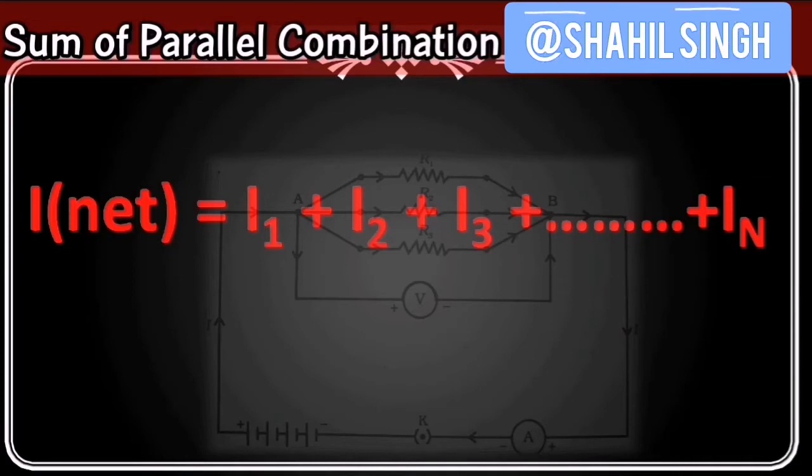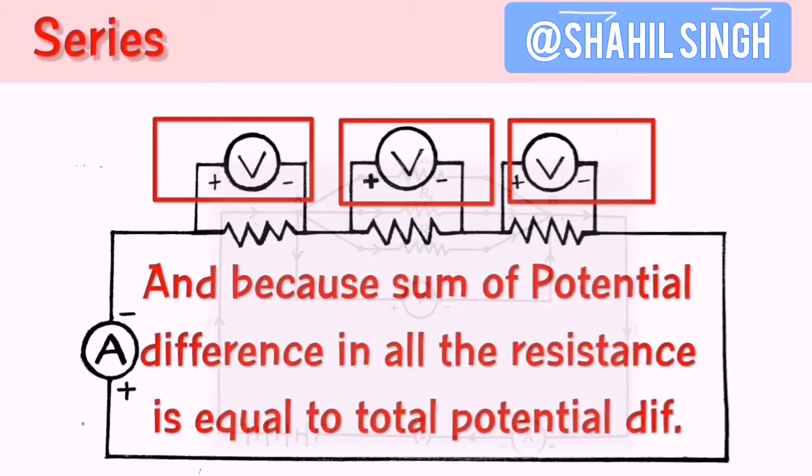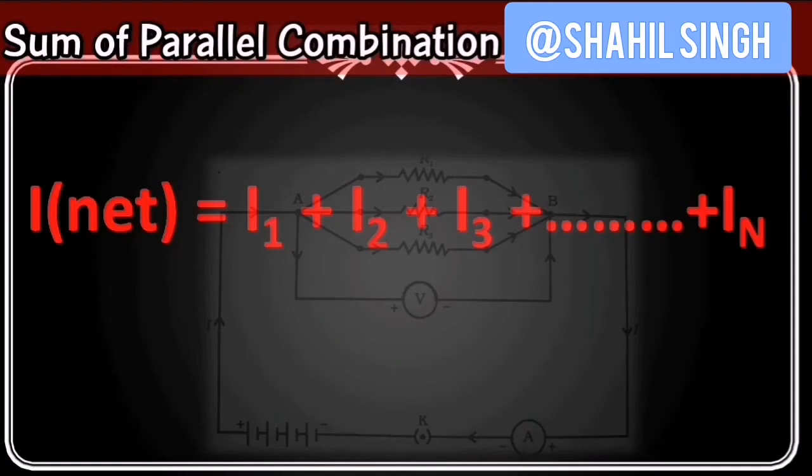And you have to strategically think here that we are using the values which change in a circuit. In series connection we use voltage, which has changed in all the resistors. All resistors have different potential differences, so we used potential difference there. And here in parallel connection, current changes in all the resistors, so we have used current here.